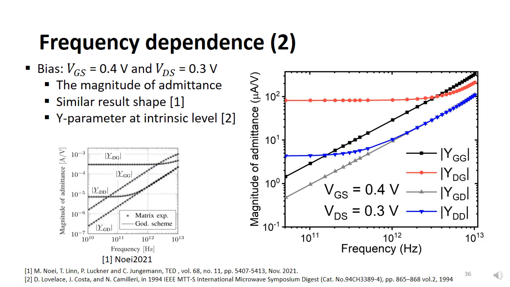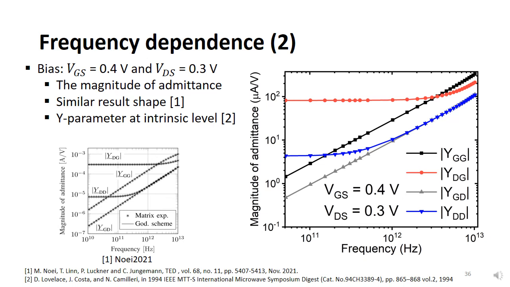The magnitude of admittance is shown on the right figure. Both drain and gate excitation are shown. Source terminal is not drawn here since we have verified the current conservation and therefore the source term can be simply estimated. A similar shape with the Boltzmann calculation is obtained, as you can see on the left bottom figure which has been shown previously.